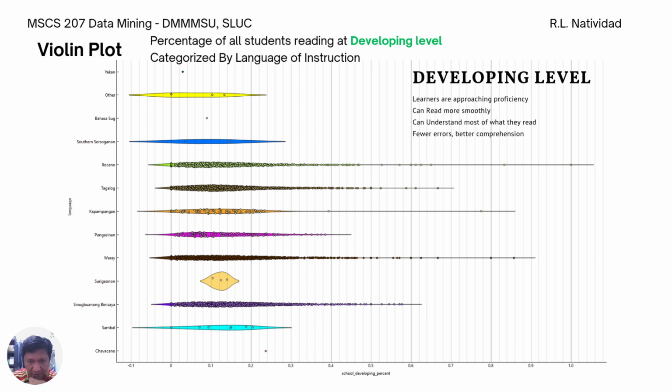But you'll notice there are some languages that have a high assessment. In Ilocano, there is even 100%.